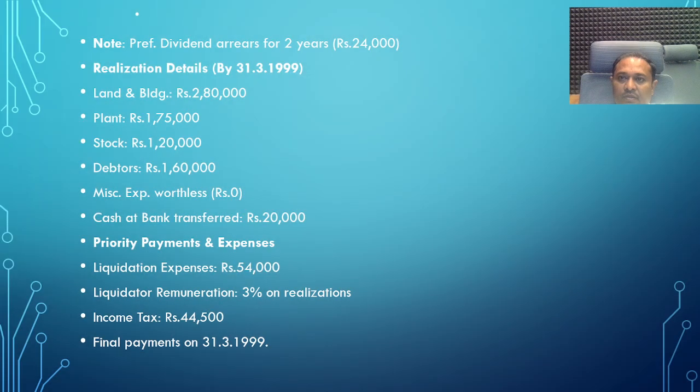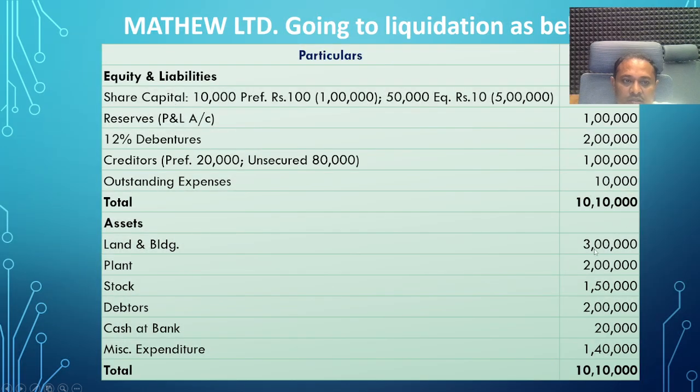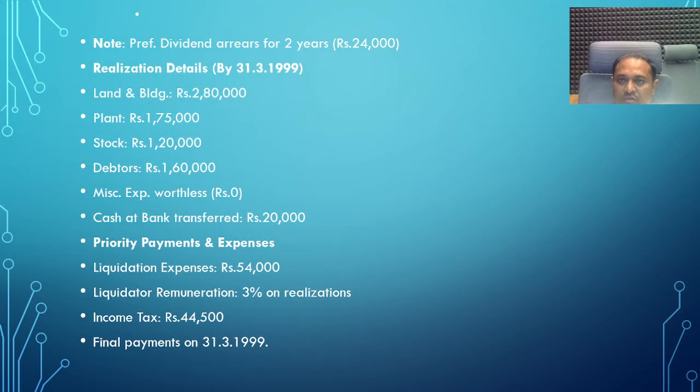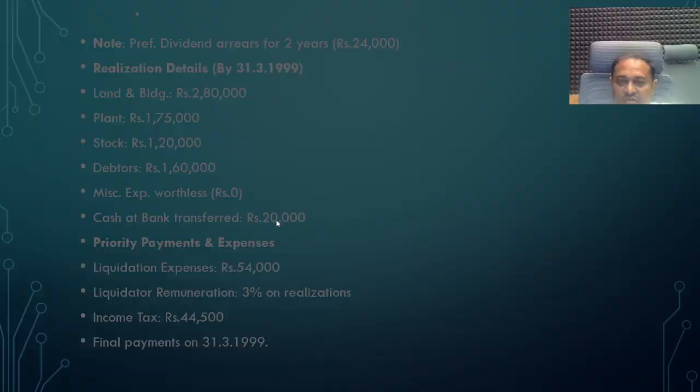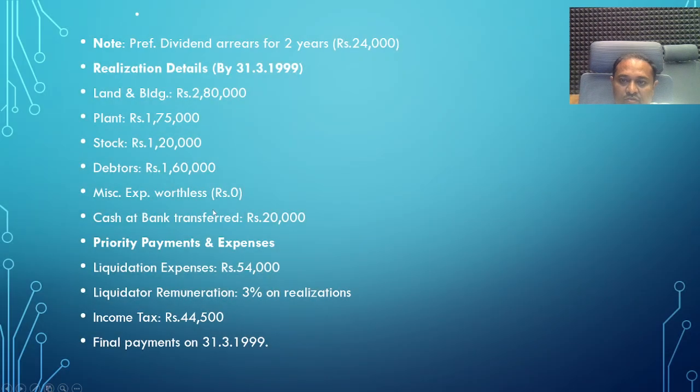Then Matthew Limited distributes the amount after collecting the realization of assets. This is an example: land and building 3 lakhs, but after being sold, the amount recovered is 2 lakh 80,000. Plant 1 lakh 75,000, 1 lakh 20,000, 1 lakh 60,000. Miscellaneous 0. Cash at bank transferred, rupees 20,000. This is given here as cash at bank. So these amounts will be collected.